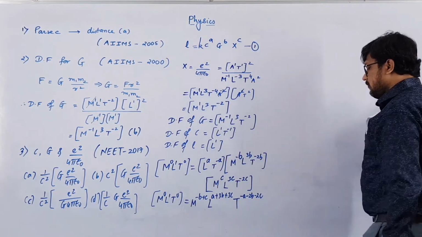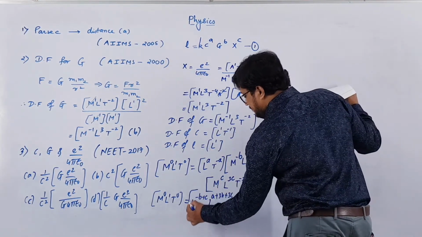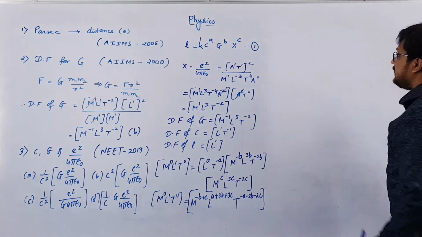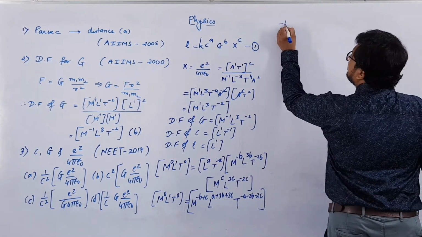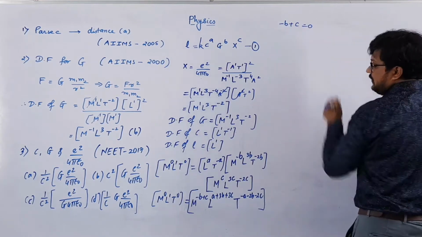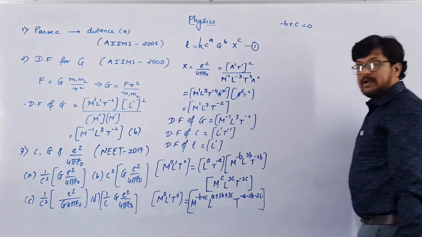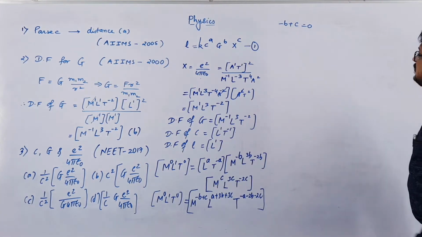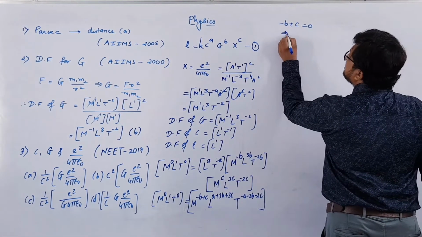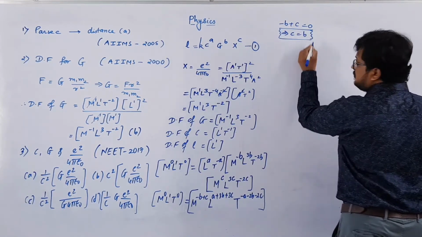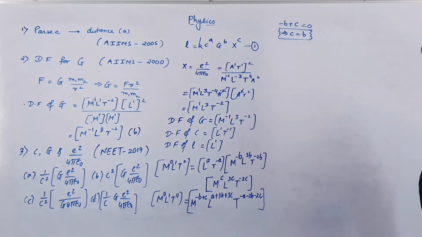Right, so we have a relation between M, L and T. So now we can directly compare this. We compare the base quantity M, the power of M. So minus b plus c is equal to 0, which implies that c is equal to b. One relation we got: c is equal to b. Right.